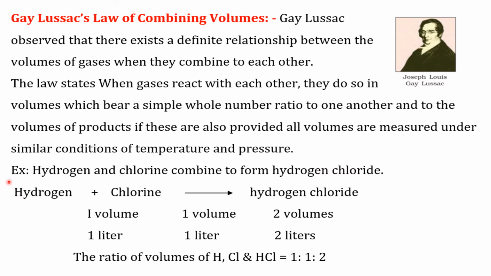Now let us see an example. Hydrogen and chlorine combine to form hydrogen chloride when they are kept in the same container. Hydrogen plus chlorine gives hydrogen chloride, and experimentally it was proved that one volume of hydrogen combines with one volume of chlorine and we get 2 volumes of hydrogen chloride. Therefore, the ratio of volumes of hydrogen, chlorine and hydrogen chloride is 1:1:2.